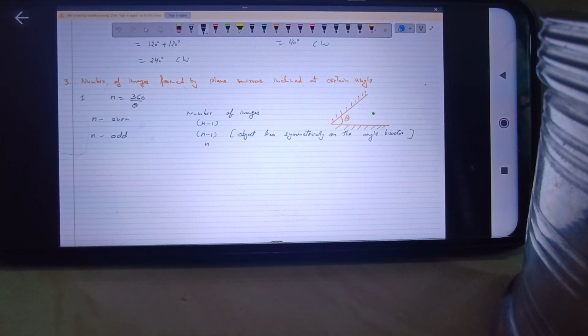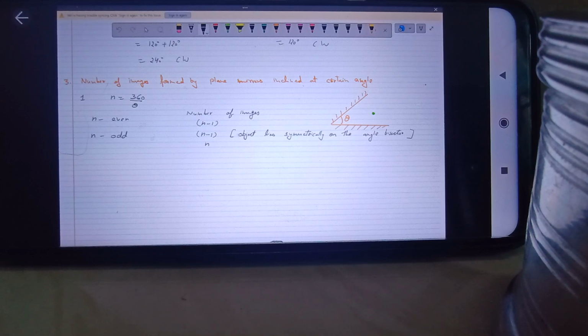And if it is placed anywhere, that means if in the question they have not specified that the object is kept symmetrically between the two mirrors, in that case we will take that the object is placed asymmetrically, and the number of images will be n, whatever the odd number is. So if the symmetrical statement is not given, we'll assume the general case, that the object is kept anywhere in between the two mirrors, and the number of images will be n.